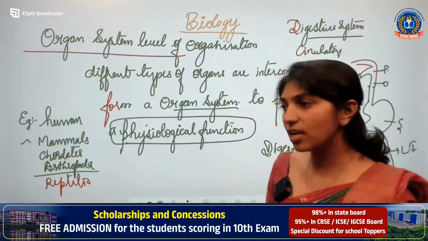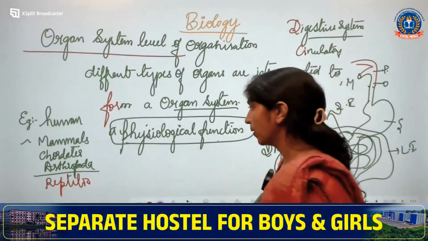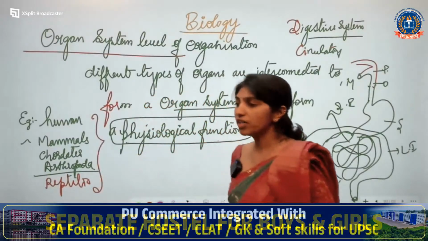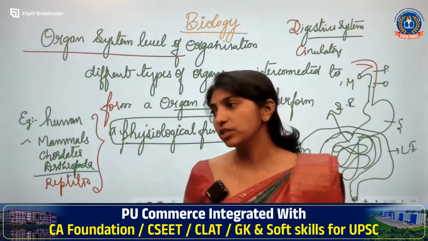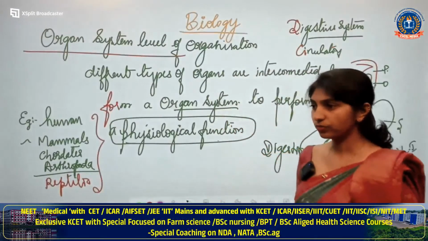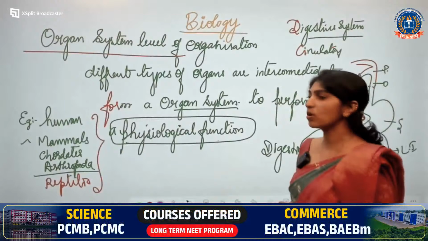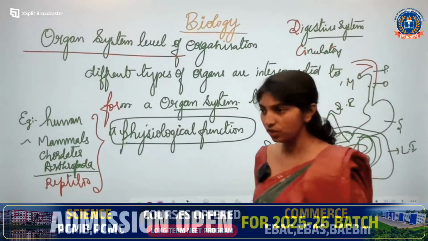Pavitra has asked to give clarity for a doubt. Yeah, tell me, what is your doubt? Reptilia, these are the few examples for the organ system level of organization. Yes, echinodermata, correct, very good. Ma'am, can Ascalmenthus be an example? Yes, Ascalmenthus is also an example for organ system level of organization, okay.